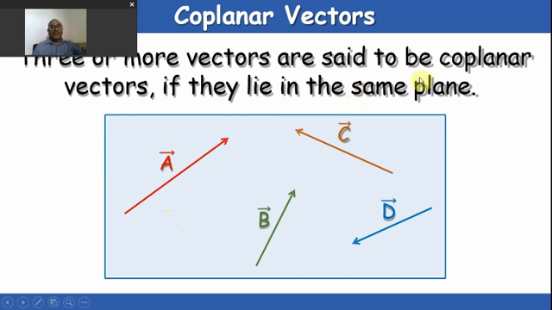Coplanar vectors. Three or more vectors are said to be coplanar if they lie in the same plane. So you can understand that for A, B, C, D, there is no restriction about their direction. They can be in any direction, but they should lie in the same plane. The line of action of all the vectors should be in the same plane.